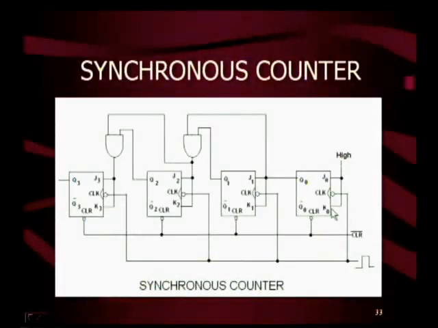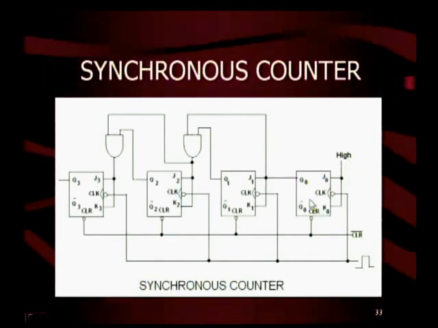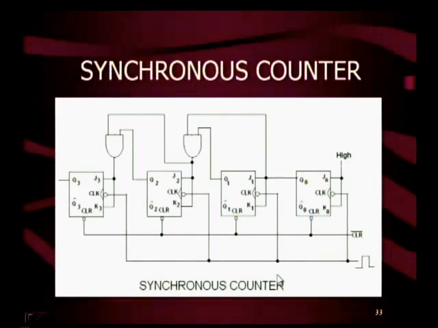Here the first flip-flop has J0 and K0 tied together and given a high input. Q0 is given to J1 and K1, J2 and K2 are given Q0 and Q1, and J3 and K3 are given Q0, Q1, Q2. When clear bar goes low, all the flip-flops are reset and the output Q is 0, 0, 0, 0. When clear bar goes high, counting will start. Here the clock is given to all the flip-flops.